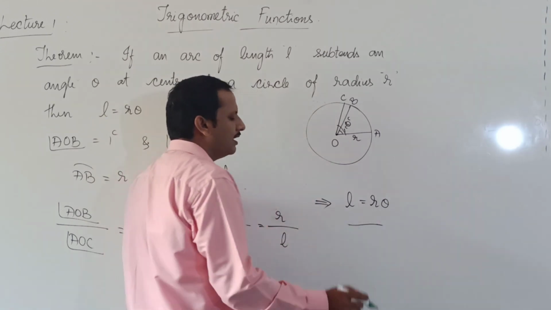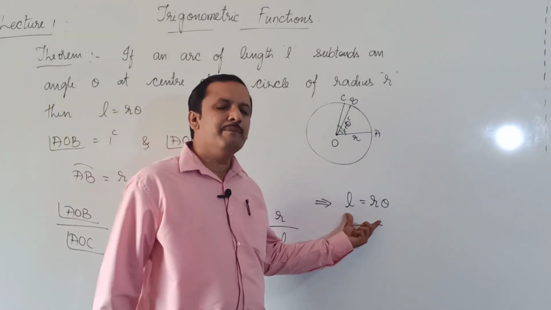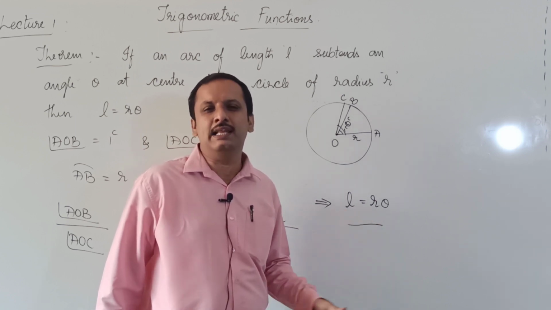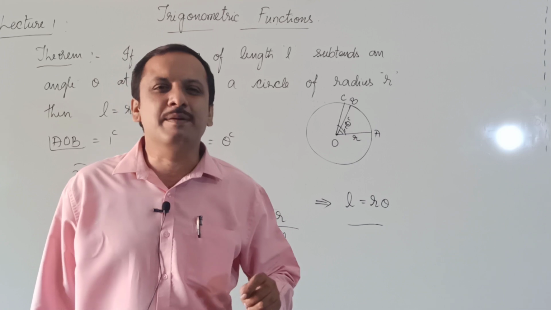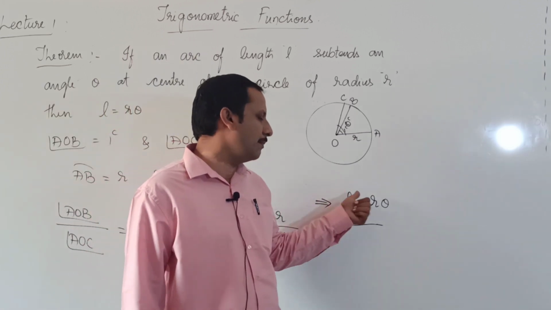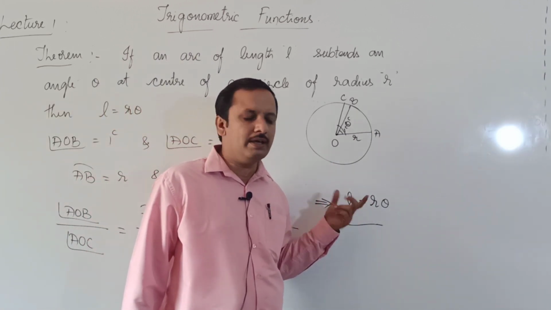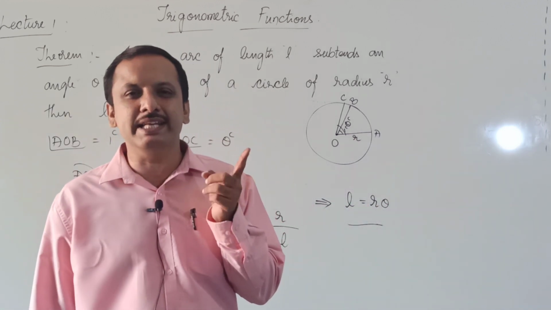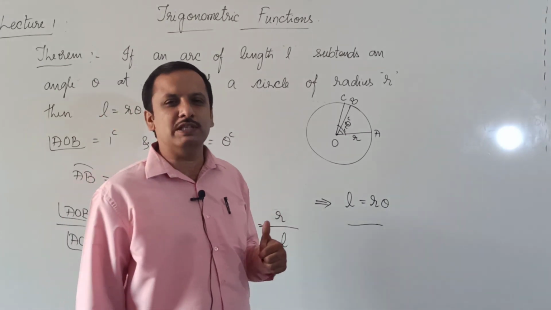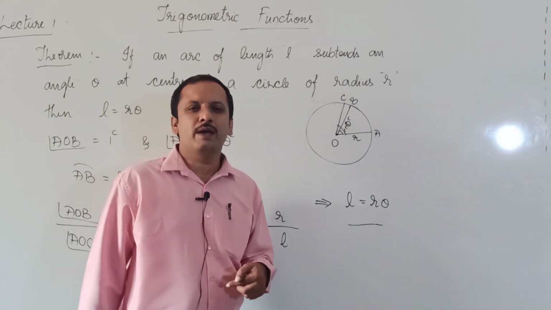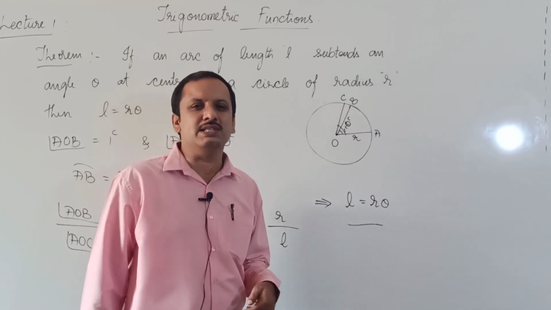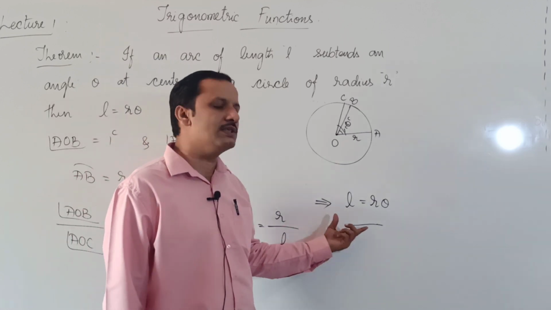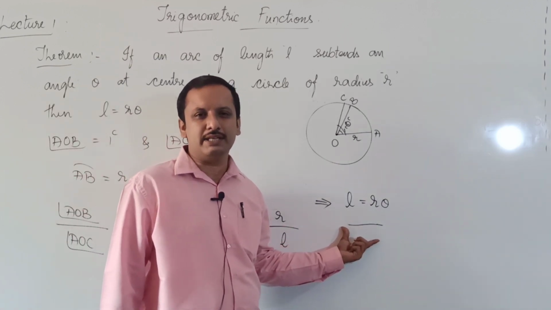This is the formula. This formula you have to remember. Here L indicates the length of the arc, r is the radius of the circle, and theta is the angle subtended at the center of the circle by that arc. Now this formula can be used only if theta is in radians. While using this formula in any problem, if the angle is in terms of degrees, then first you have to convert that degrees into radians and then use this formula, L is equal to r theta.